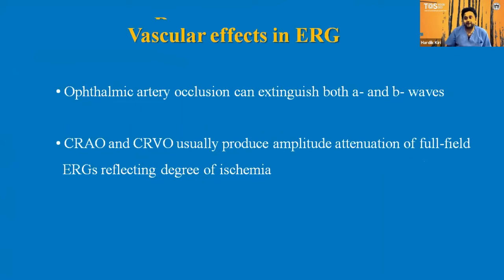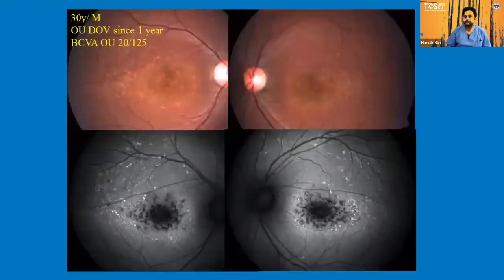Ophthalmic artery occlusion can extinguish both the A wave and B wave, as we know that in such a condition both the inner and outer retina will be affected, and that's why both the waves are extinguished. While CRAO and CRVO usually produce amplitude attenuation of the full field ERG, which reflects the degree of ischemia. Now let's see some of the case scenarios.